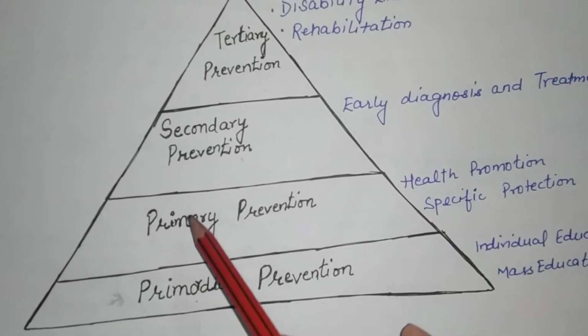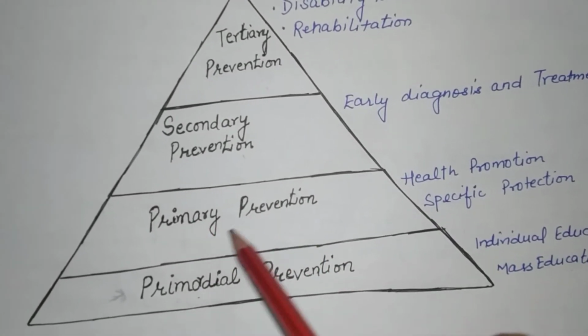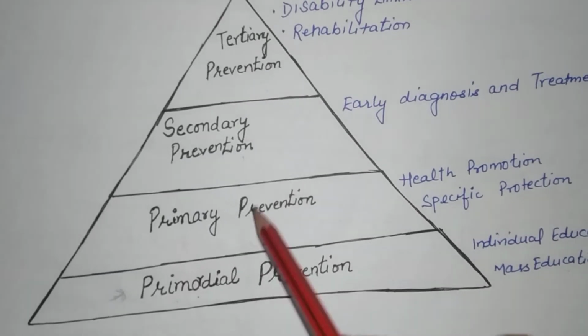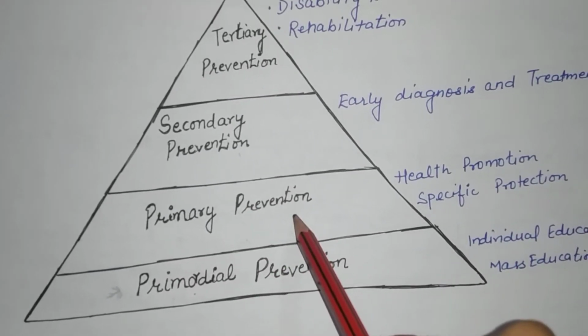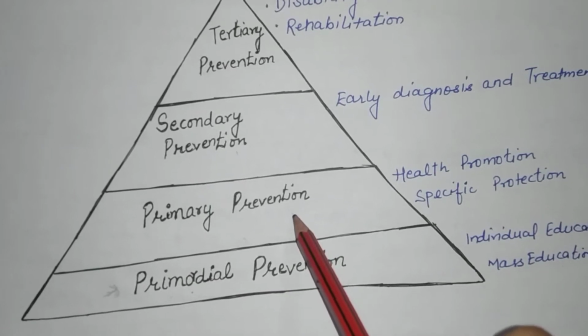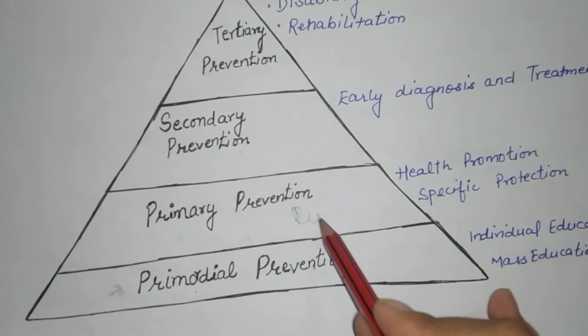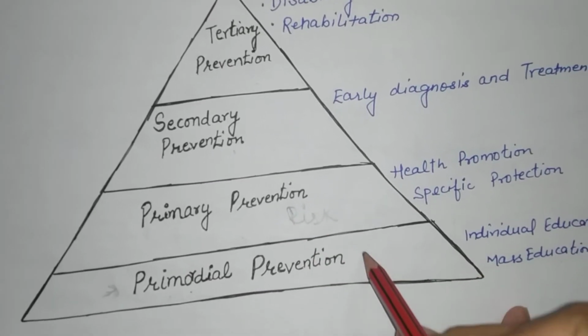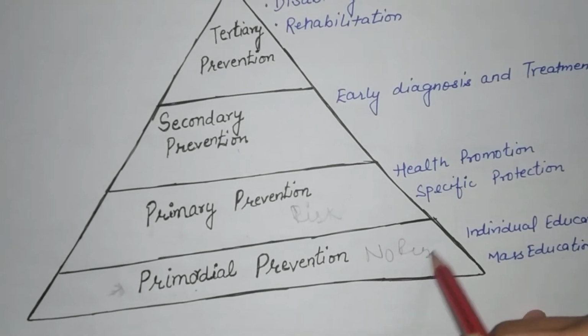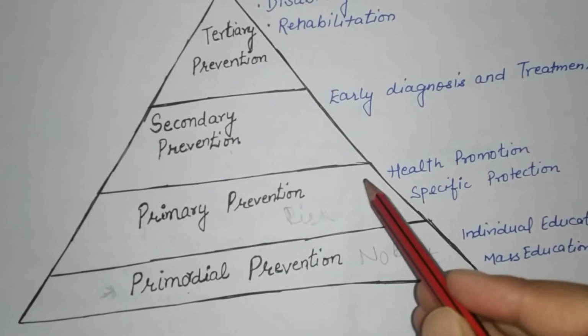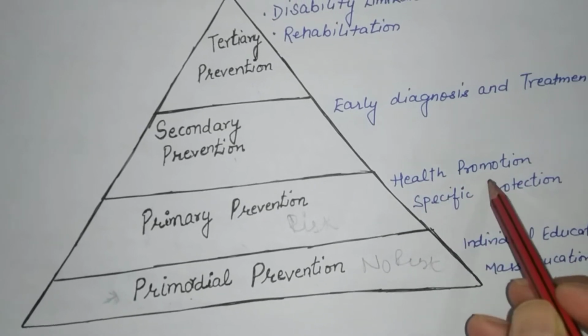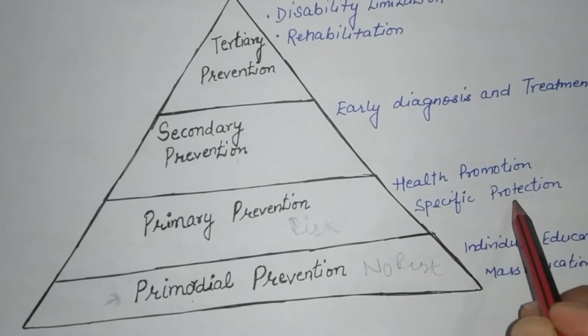In primary prevention, the person is at risk but there is no disease condition. So we have to prevent the disease when the person is at risk. In primordial, there is no risk. In primary prevention, there are 2 strategies: health promotion and specific protection.